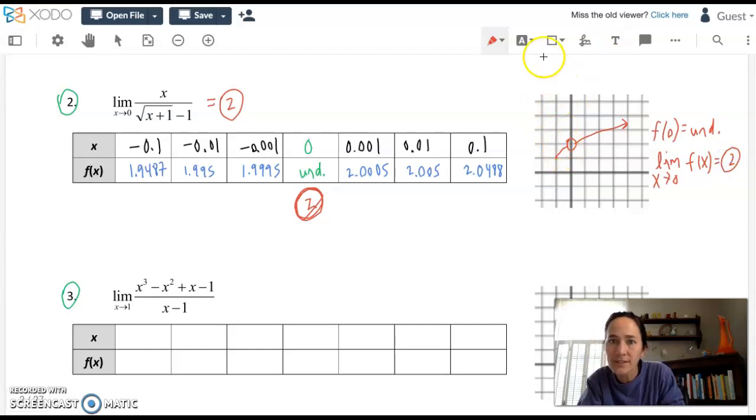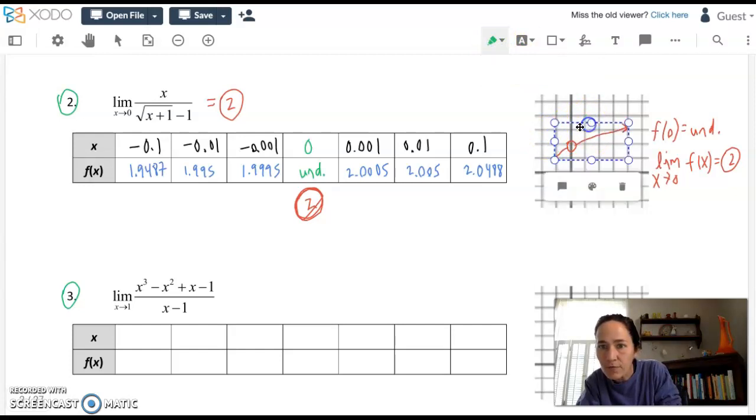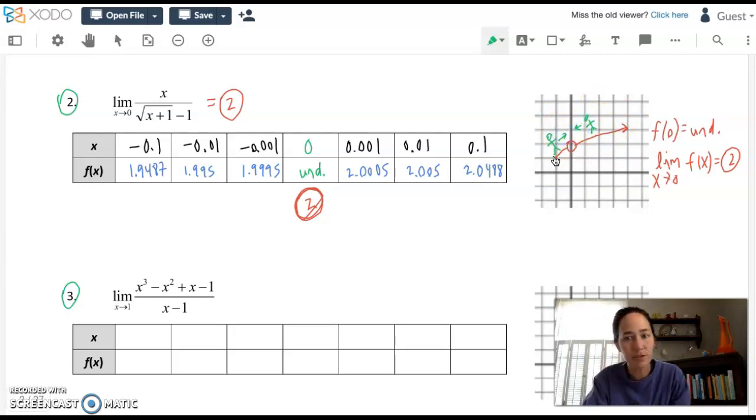Picture the dudes that I said were walking along the function trying to get to one another. This guy's walking from the left. That guy's walking down from the right, and even though there's a hole that they're walking toward, they're going to meet at the same spot. Sure, it's an open dot, but like I said before, the existence of a function value there has no bearing on the existence of a limit. The limit is going to be 2. So there could be a limit even when a hole is concerned because the meeting spot is the same.